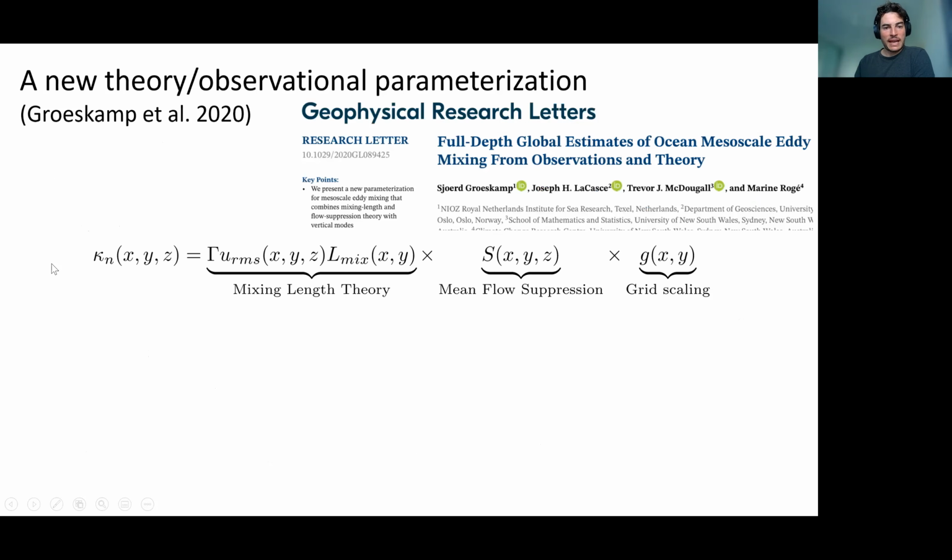The reason we're doing this now is because of a recent study by my co-author Sjoerd, where he developed a theory and observational based parameterization for kappa N, based on a couple of different elements.